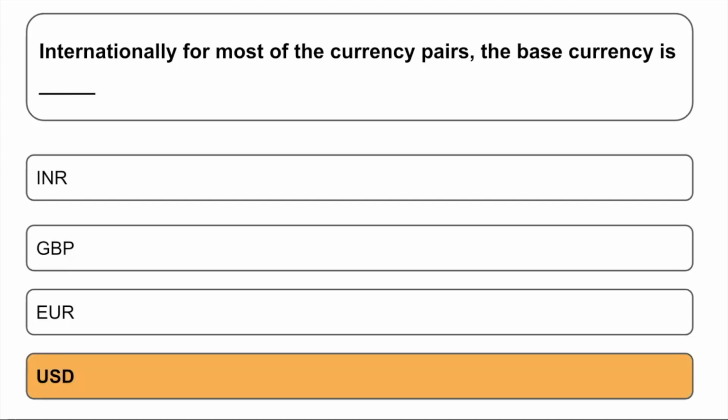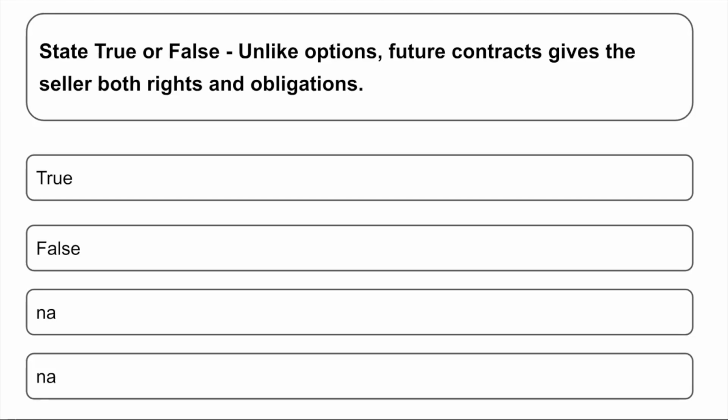Okay. Going for next, state true or false. Unlike option, future contract gives sellers both the rights and obligation. Say whether true or false. The statement is true. Okay. In options, there is no obligation, but in the future contract, it gives the seller both the rights as well as the obligation to carry out the deal.